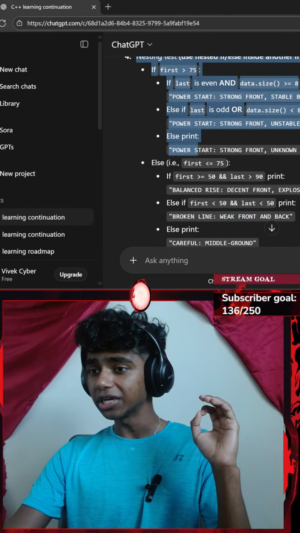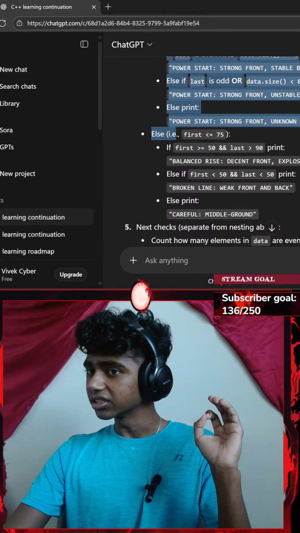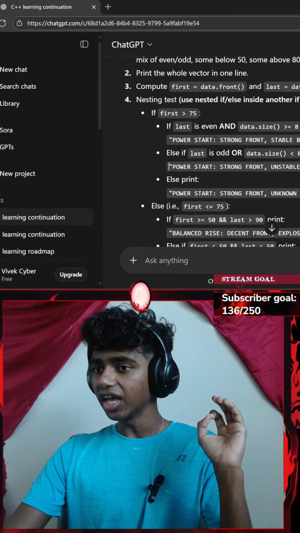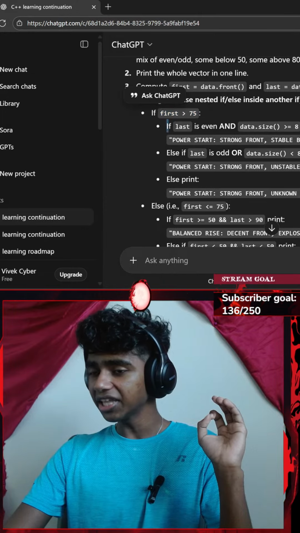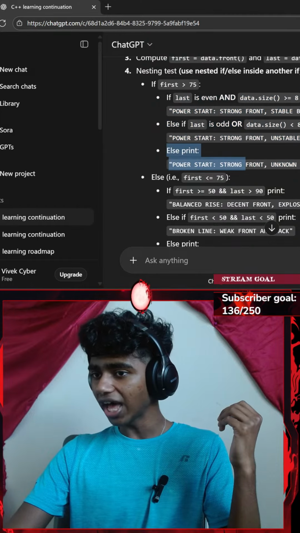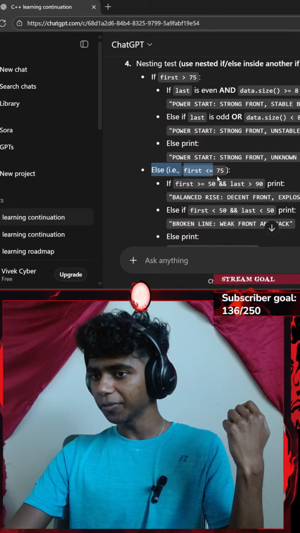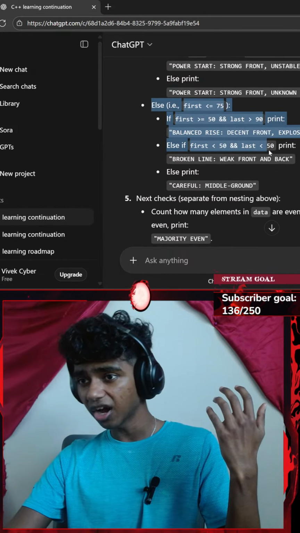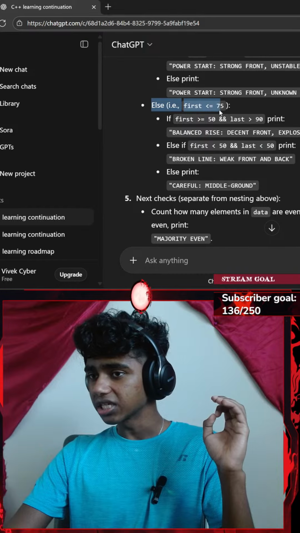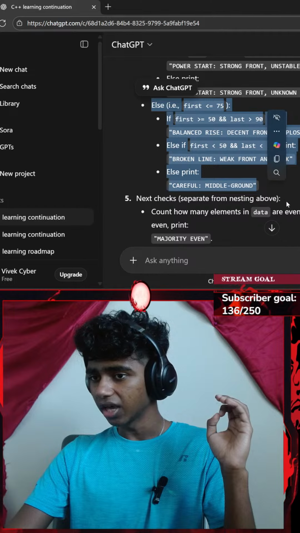Else print power start, strong front, unknown back. Okay, so we have an initial if statement. Inside that we have a few nested if statements with an else clause, and outside that else clause I'm going to be adding another else clause: else first is less than or equal to 75.